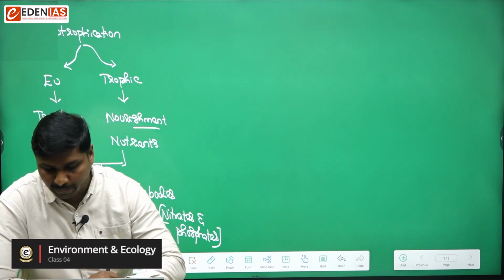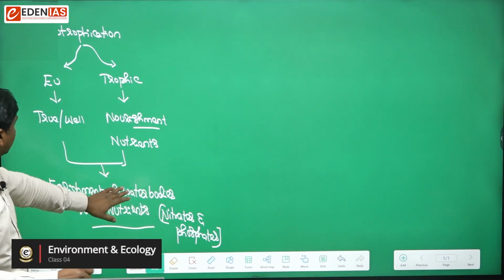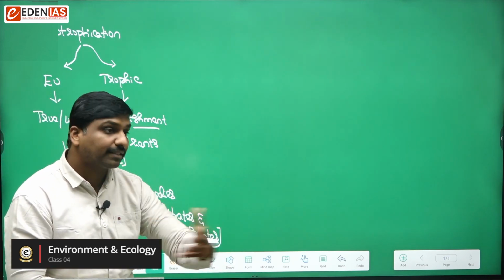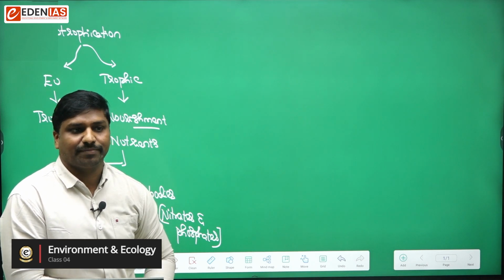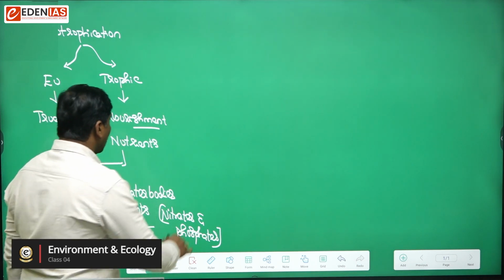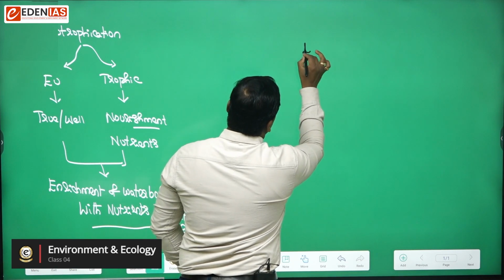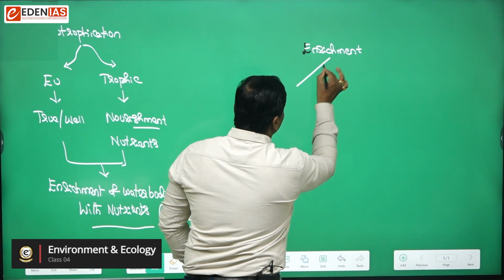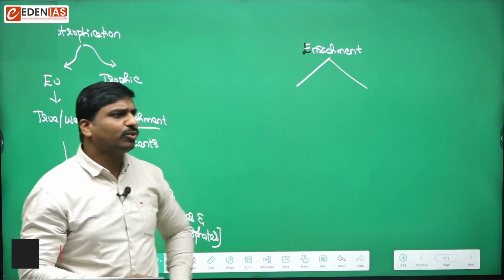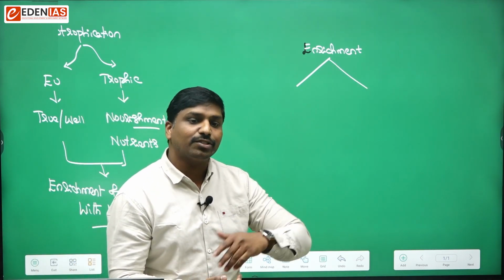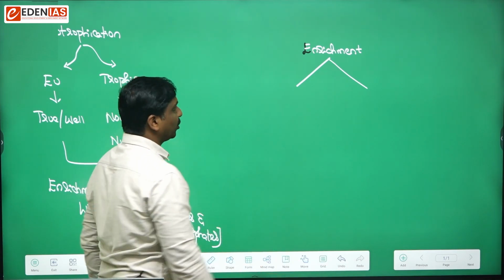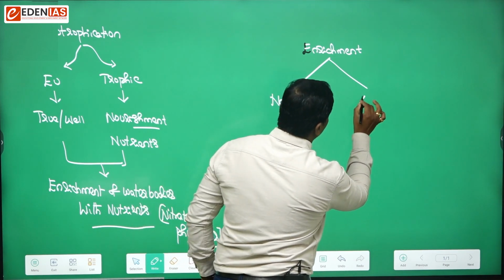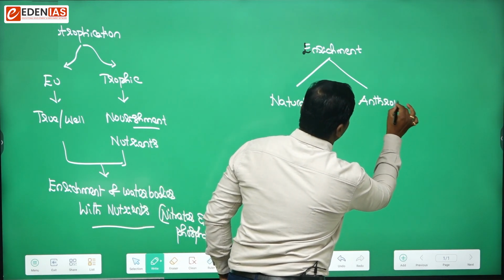Now we are saying that these water bodies are getting enriched with nutrients. In what ways may this enrichment happen? This is another important aspect we have to learn. It may happen in two ways: one is through natural methods, and the other is through human activities, or anthropogenic ways.